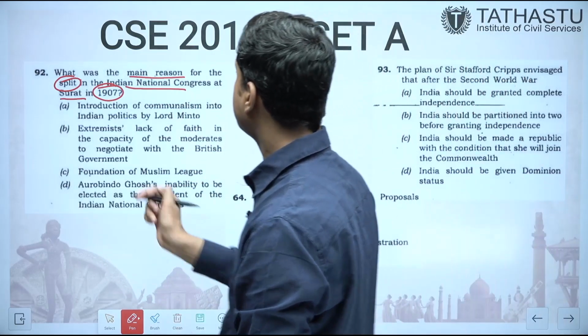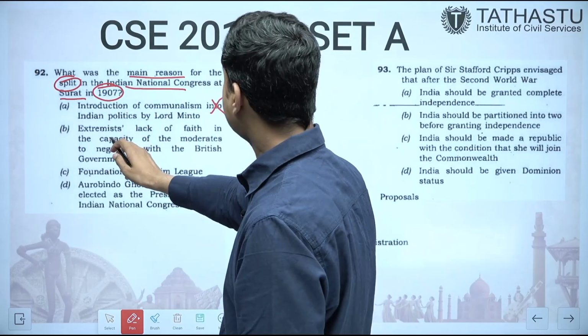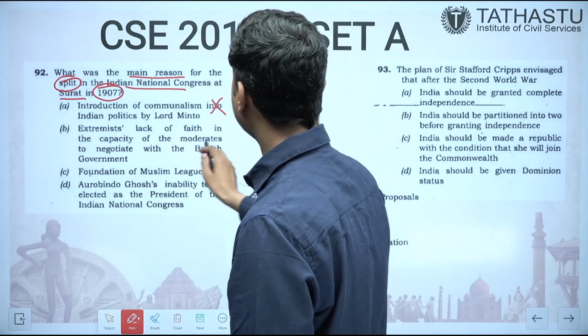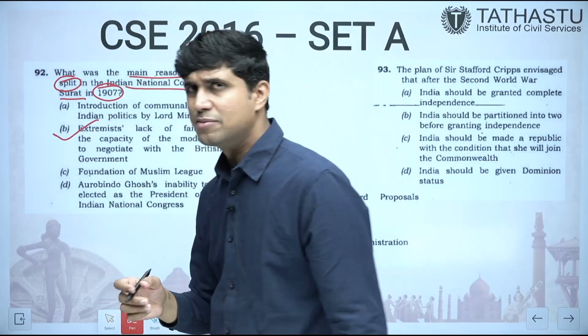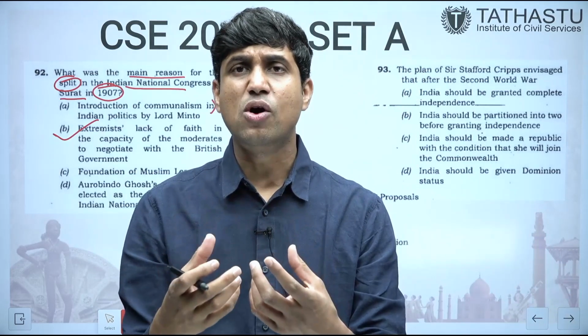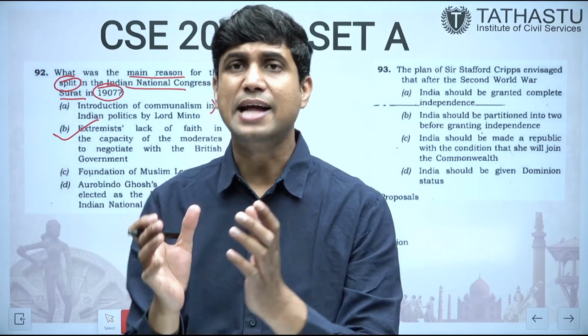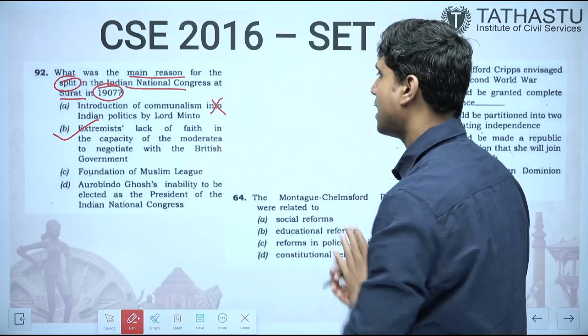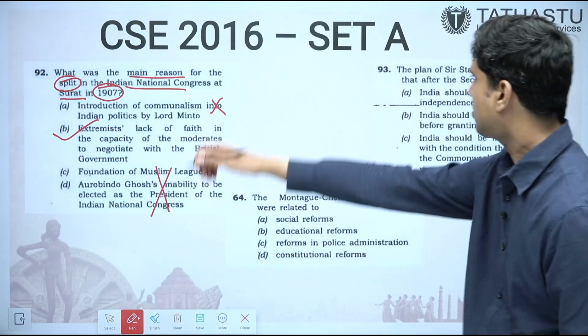So the answer is introduction of communalism? No, it is not related to this. Extremist, lack of faith in the capacity of the moderates to negotiate? Yes, this is correct. Extremists said that these moderates followed the policy of mendicancy, that is the policy of begging before the British, and they did not agree with them. So yes, the answer B is correct. It is not at all related to these things.